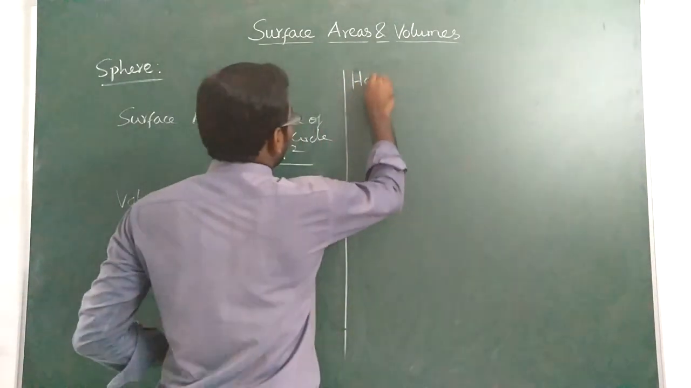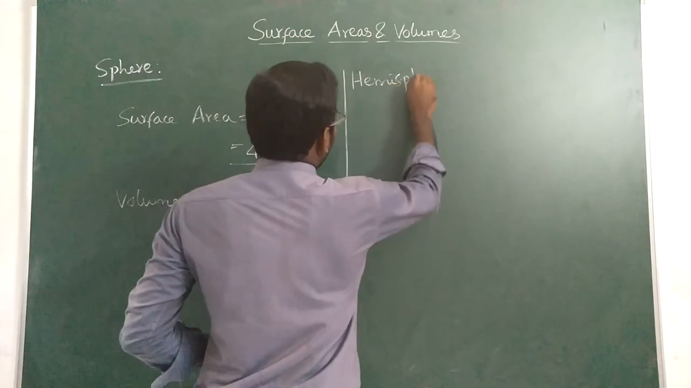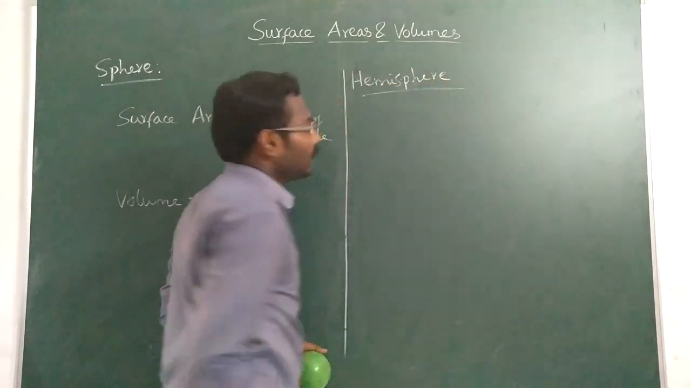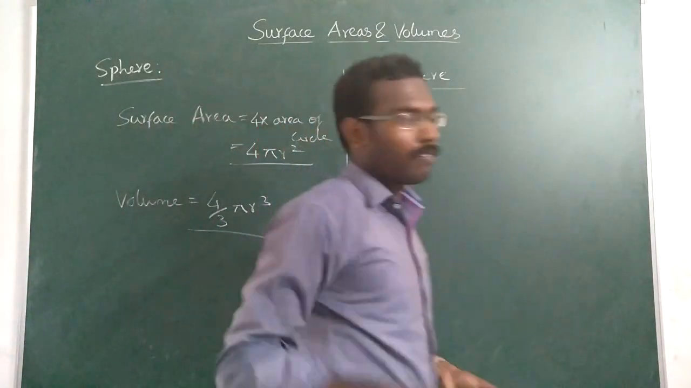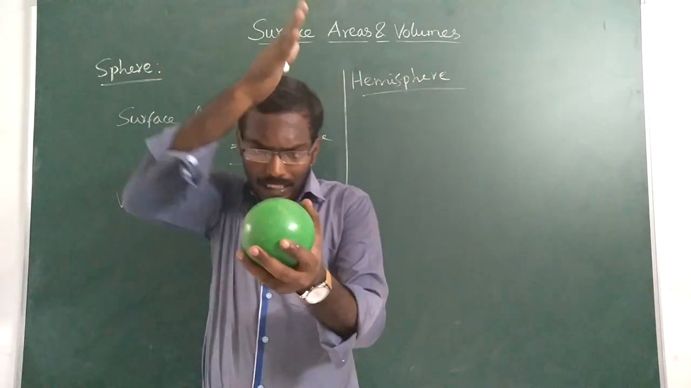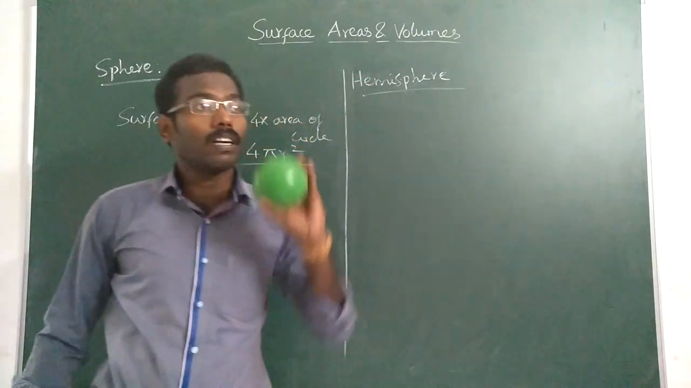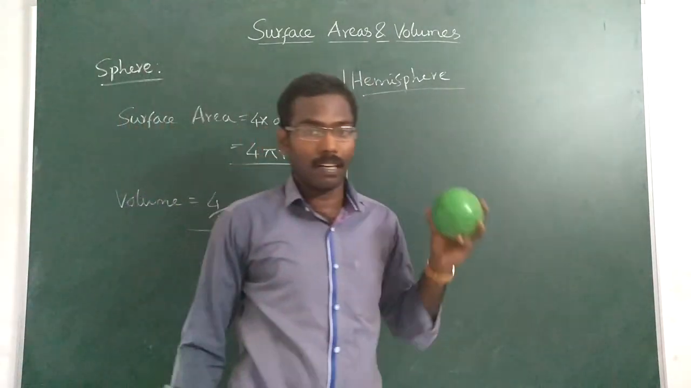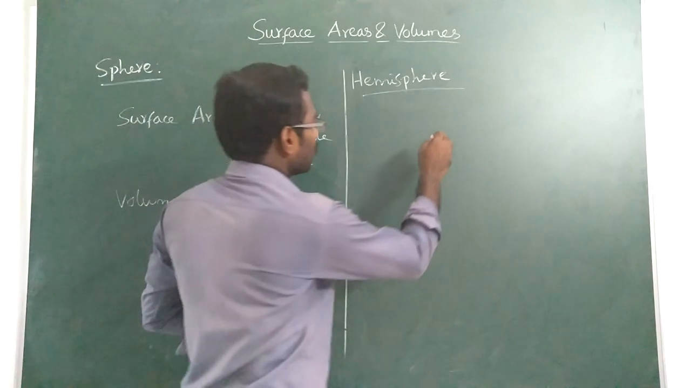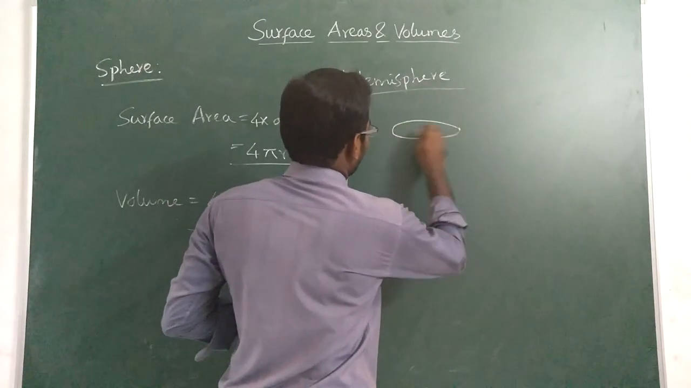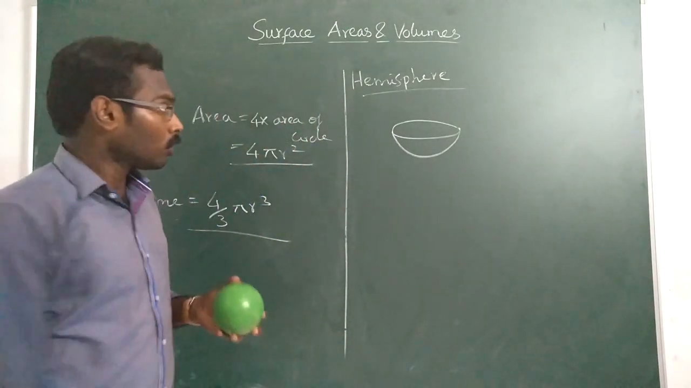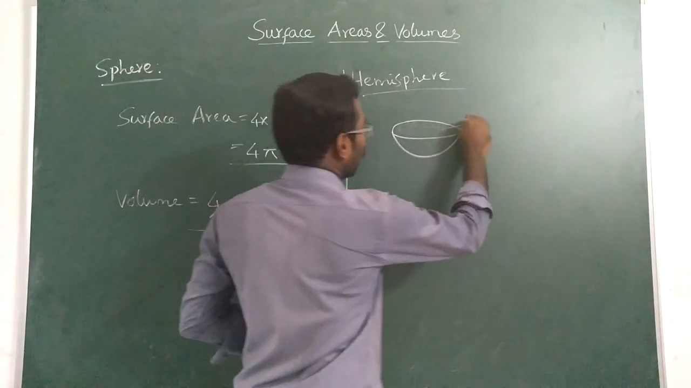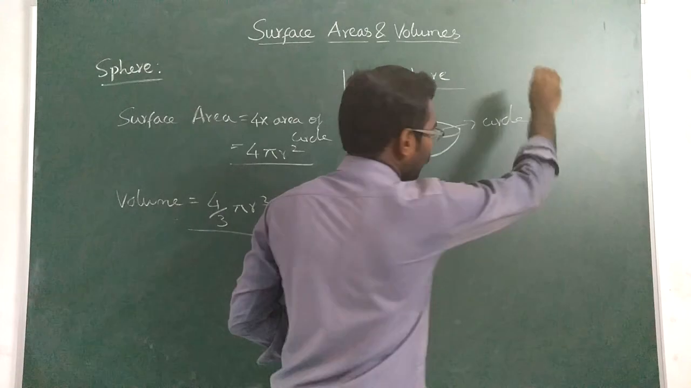I don't know the shape now. Hemisphere. The name itself tells, hemisphere is nothing but half of the sphere. Hemi means half of the sphere. So imagine if you cut this sphere, what will happen? You consider an orange or a watermelon. If you cut, it will be like this. Yes or no? So if you cut, it will be like this. So here, what is this? This part represents a circle.